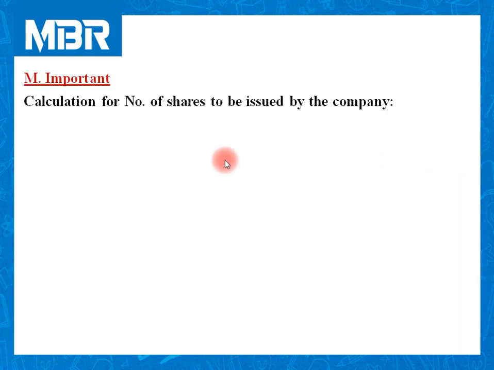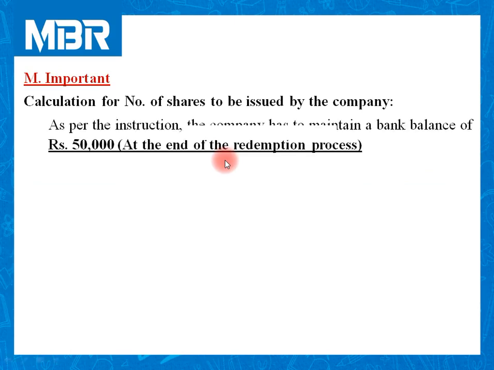Calculation for the number of shares to be issued by the company. If you check additional information, you will get the figure of rupees 50,000. And as per the choice of the company, we need to maintain a bank balance of rupees 50,000 at the end of the redemption process. Means after making all payment to RPS holders, we need 50,000 rupees in hand.